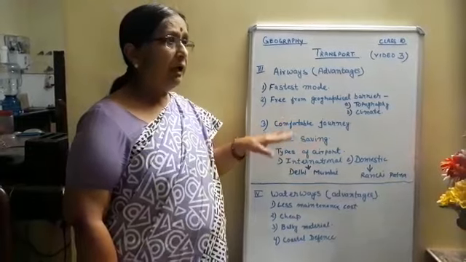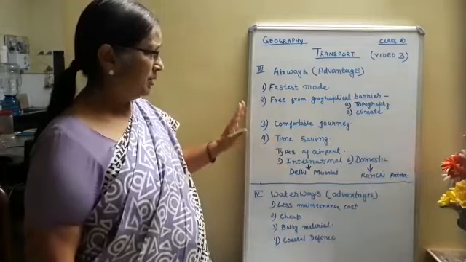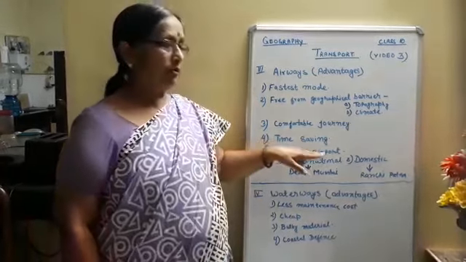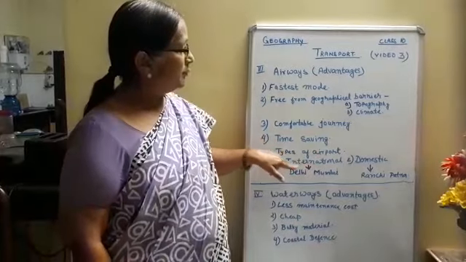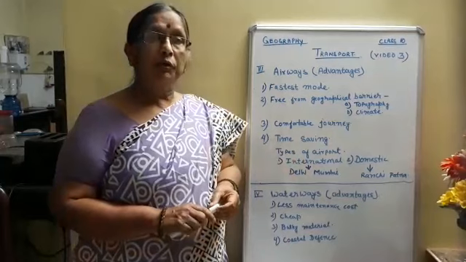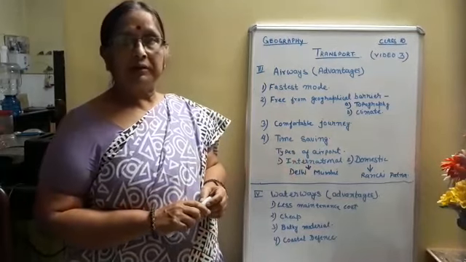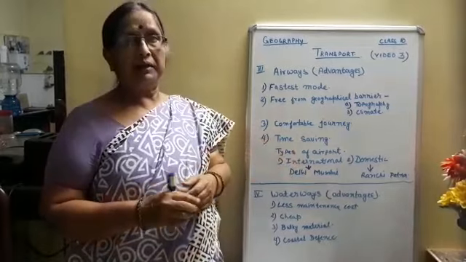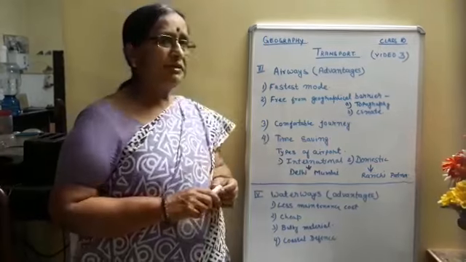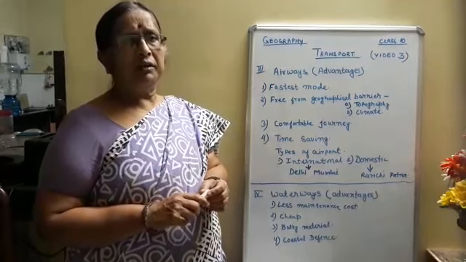So these are the advantages and disadvantages of air transport. Now, types of airport. We have got international airport and domestic airport. The international airport deals with those flights which go from India to different countries. It may be Nepal, it can be Bangladesh, it can be USA, whichever place it is going. So from whichever cities, mostly Delhi, Bombay, Calcutta, Chennai, all these are